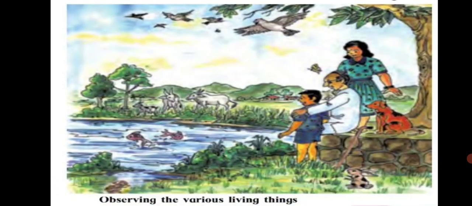Try this. Ask the elders in your family to take you to a riverside or to a lake or stream. Make a list of all the living things you see there. You will see many living things around there, right? If you do not know the names of any of the living things you see, make a note of them describing their shape, color, sound, shelter, etc. Or draw their pictures. Count how many types of living things you see. This way you will come to know about the living things around us.